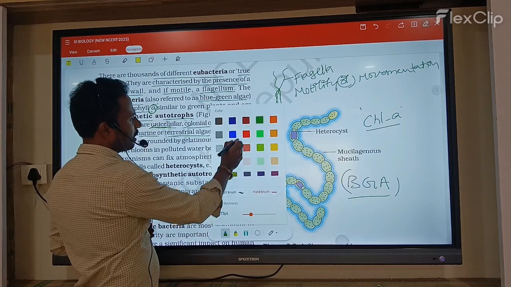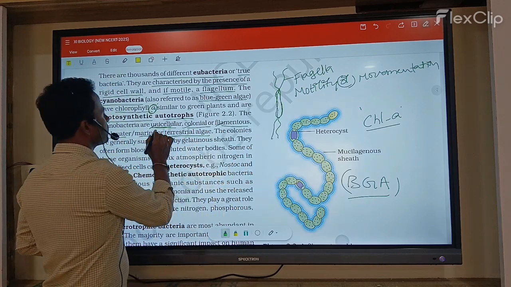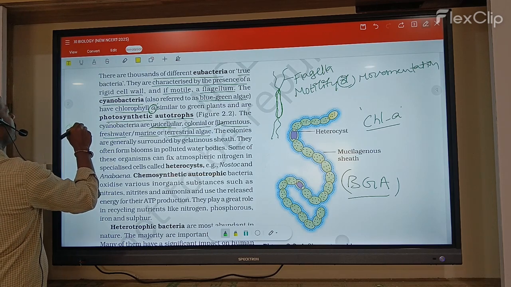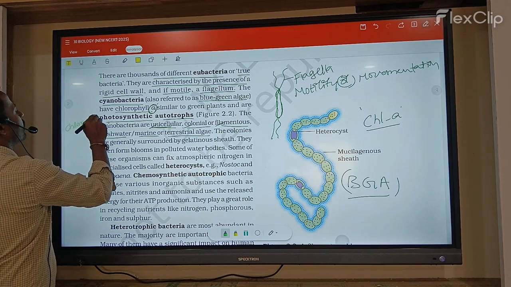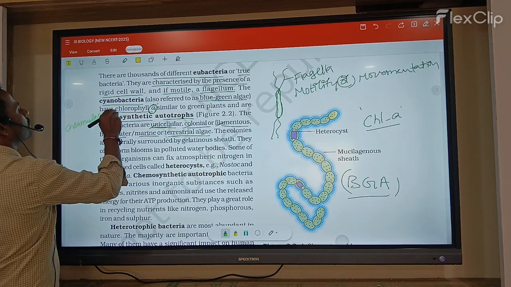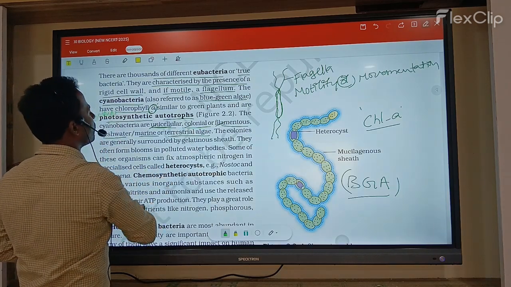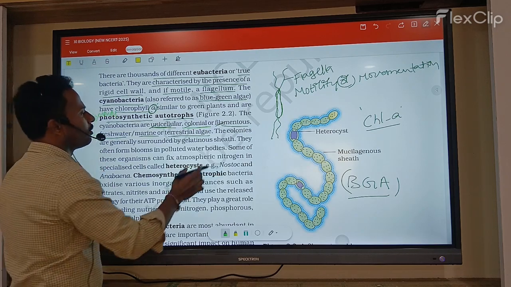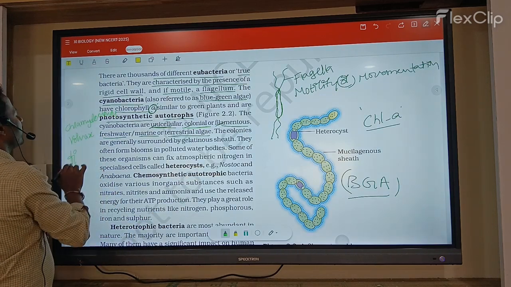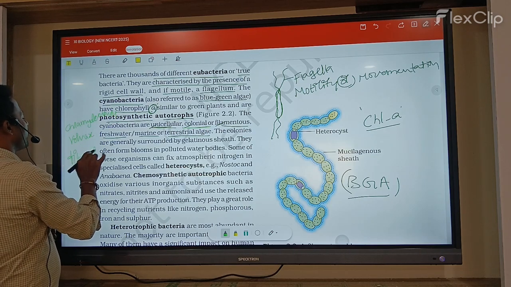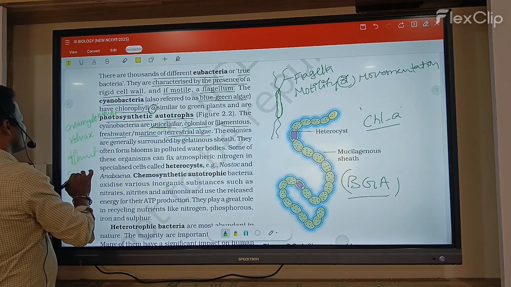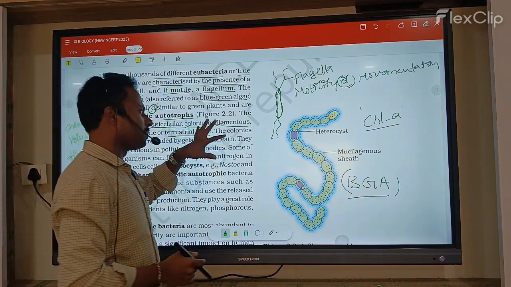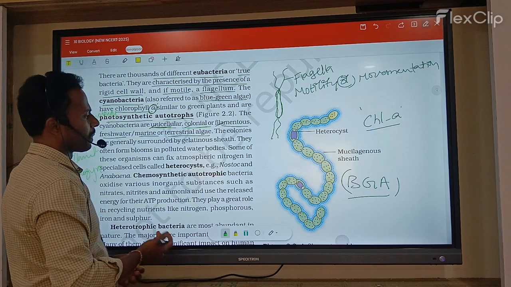The unicellular example is Chlamydomonas. The colonial example is Volvox. And the filamentous form example is Spirogyra. Like this, cyanobacteria members are present in different shapes.